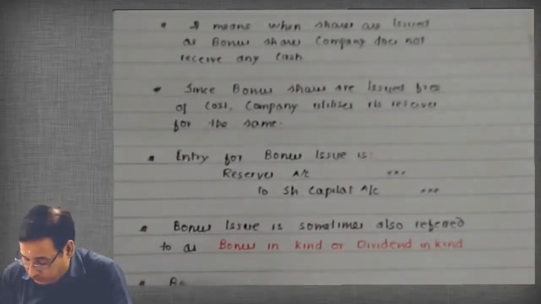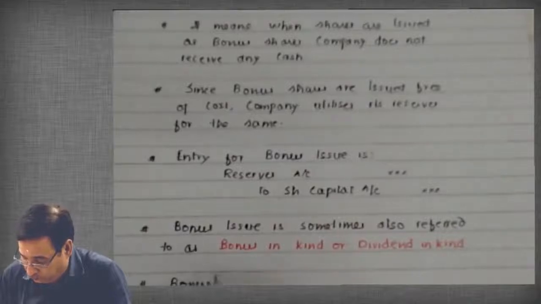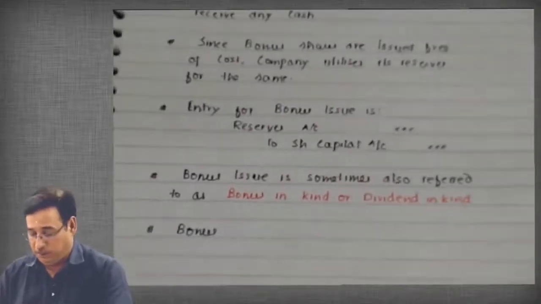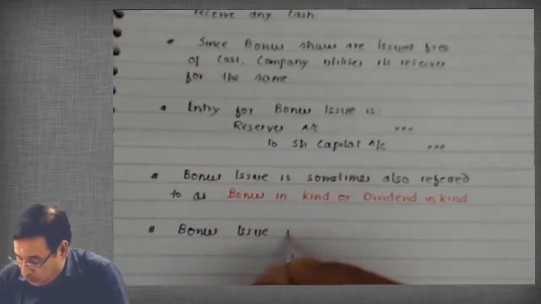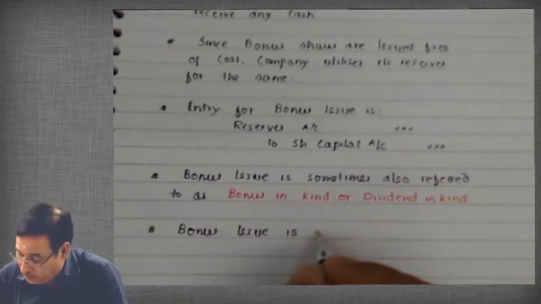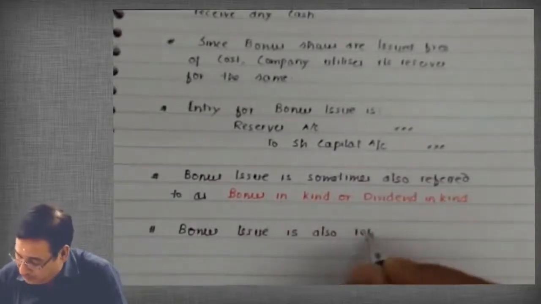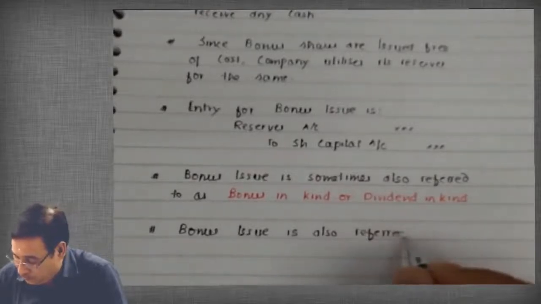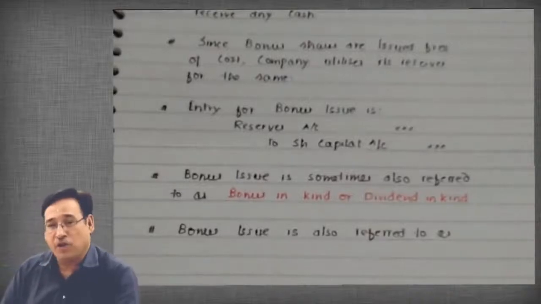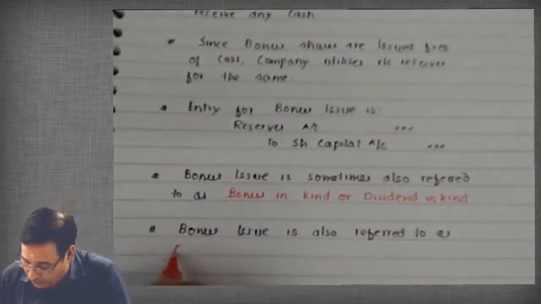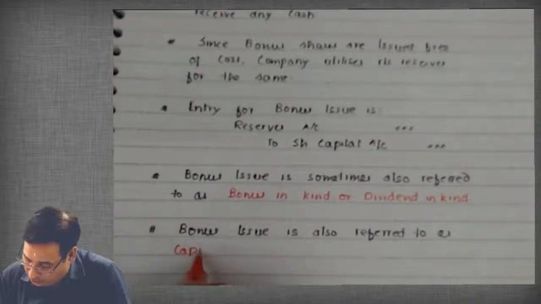Write in the next paragraph. Bonus issue is also referred to as capitalization of profit. I told you why.